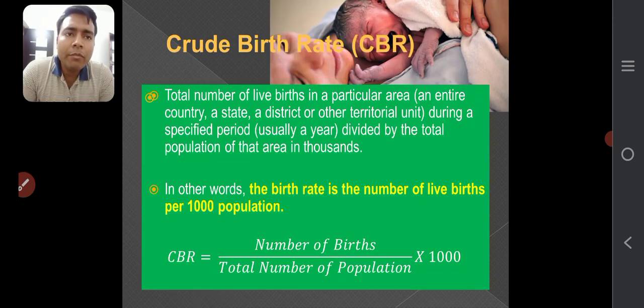Total number of live births in a particular area, an entire country, a state, or a district during a specified period, divided by the total population of the area in thousand. In other words, the birth rate is the number of live births per 1000 population. Okay. So crude birth rate is equal to number of births divided by total number of population multiplied by 1000.